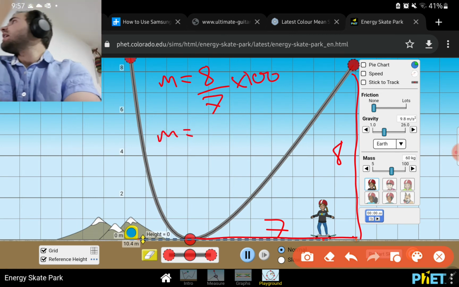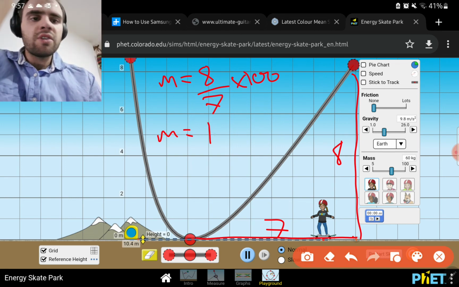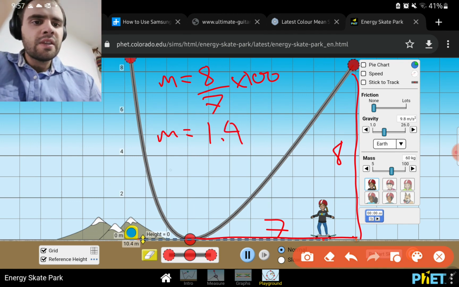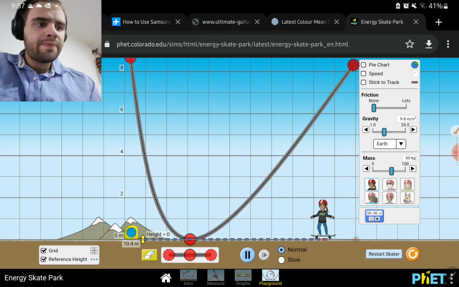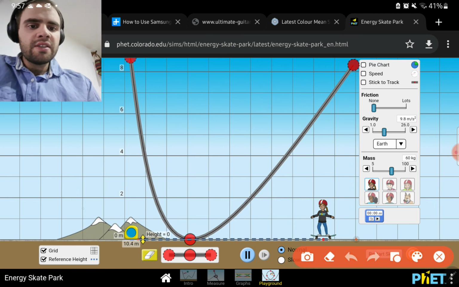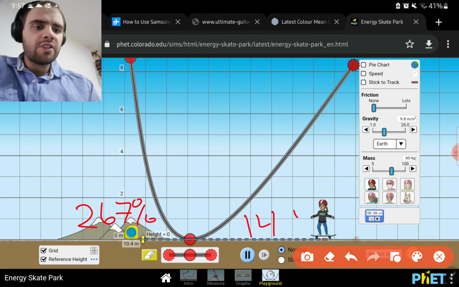M equals 8 divided by 7 equals 1.14 times 100. So now our slope is 142 actually percent. Alrighty, so we know then that this slope here was 267%, and this slope here was 142%.